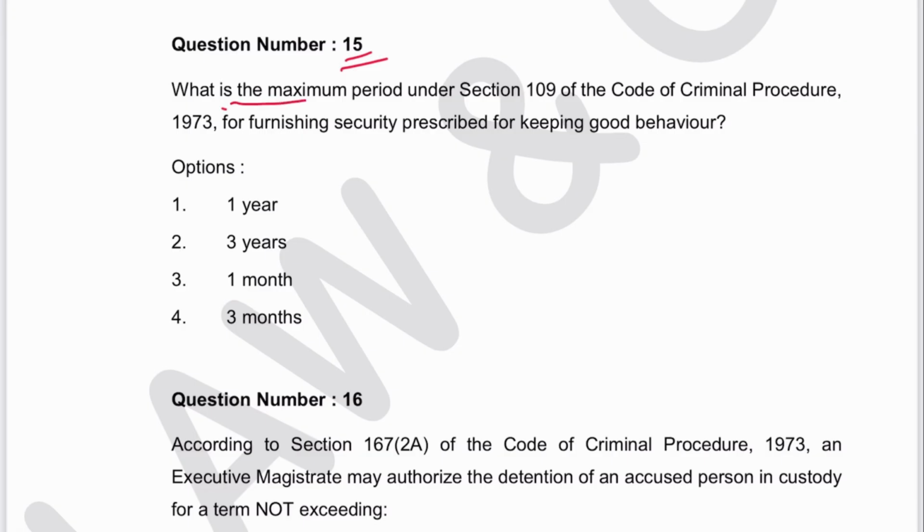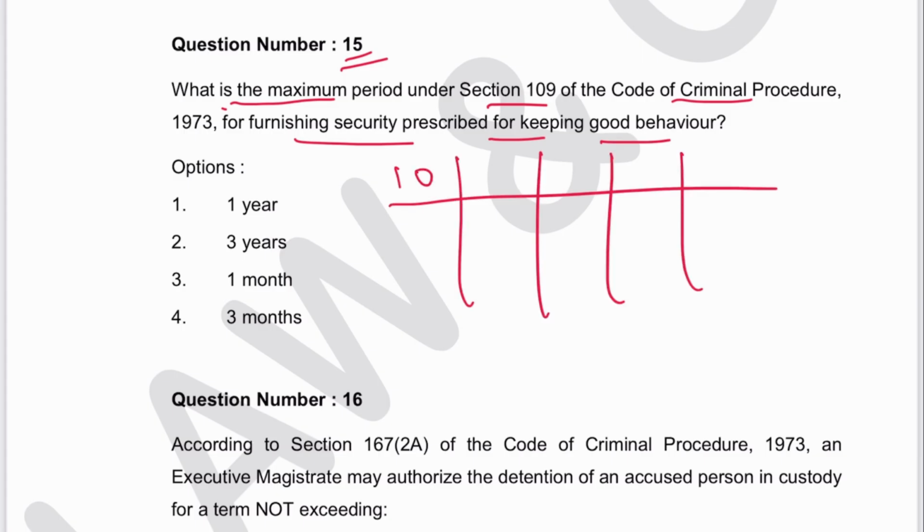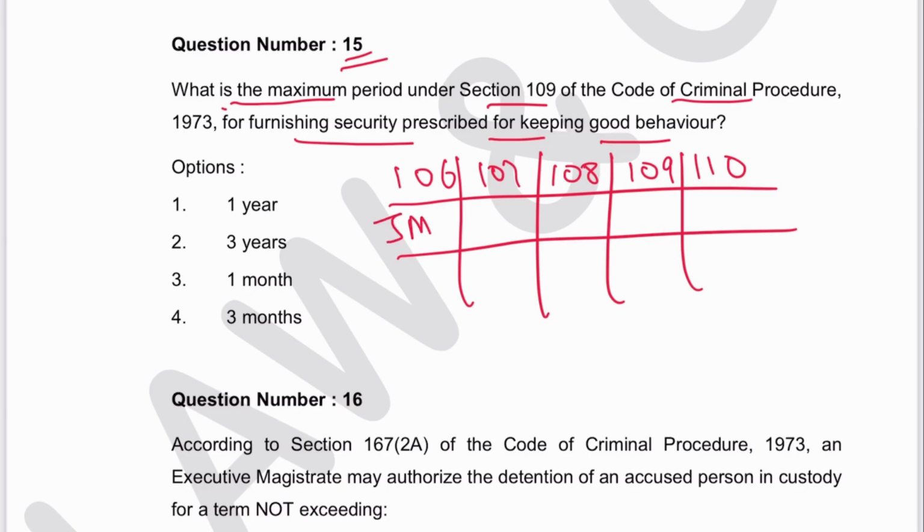Next is 15. What is the maximum period under section 109 of CRPC for furnishing security prescribed for keeping good behavior? As you know, in the previous videos I have also done this question and I have informed you about a chart. You can make a chart like this. Section 106, 107, 108, 109 and 110. So now who will ask for furnishing security? Judicial magistrate, CJM, Court of Session. And here executive magistrate, EM. This is for 3 years, this is for 3 years, all are for 1 year.